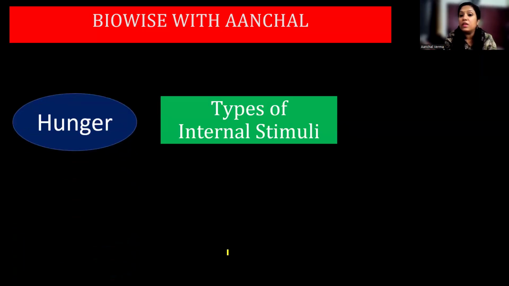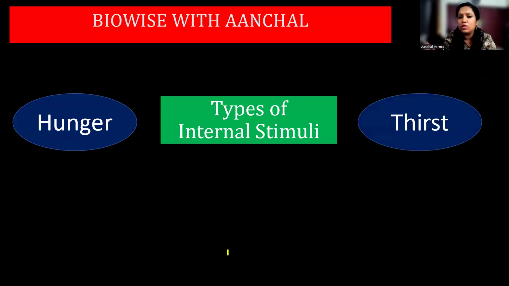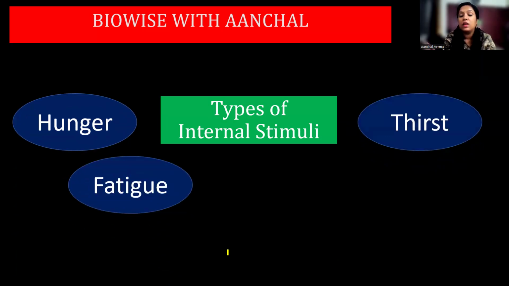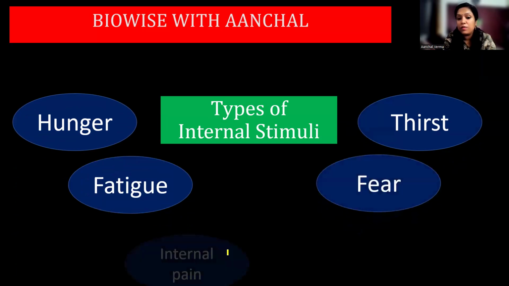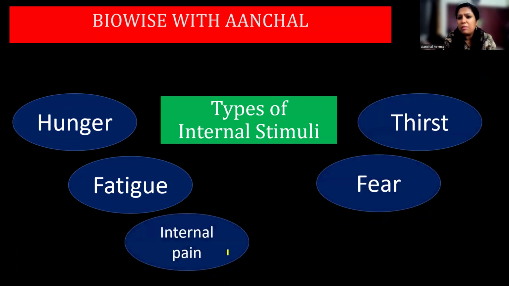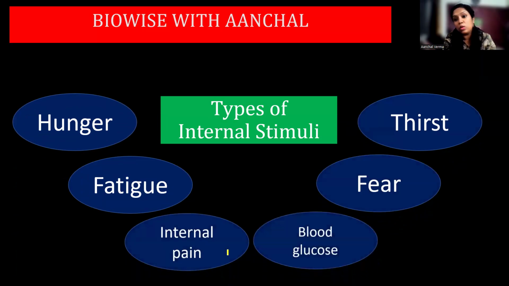Then types of internal stimulus: hunger, when the level of glucose is low in your blood, so you feel hungry. When the level of water is low in your blood, you feel thirsty. Then you're tired, that is fatigue. Then you're scared, that is fear. Then there are certain internal pains. Then there is blood glucose level. These are all types of internal stimuli.